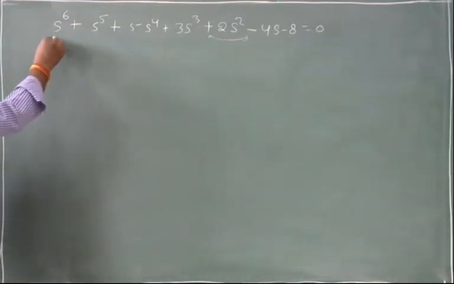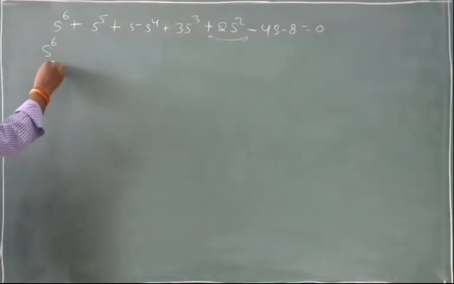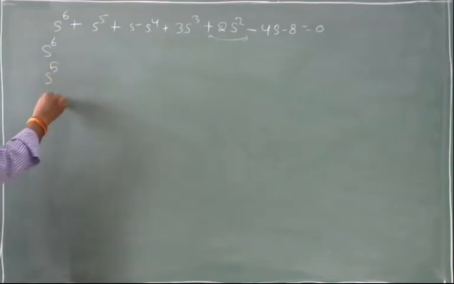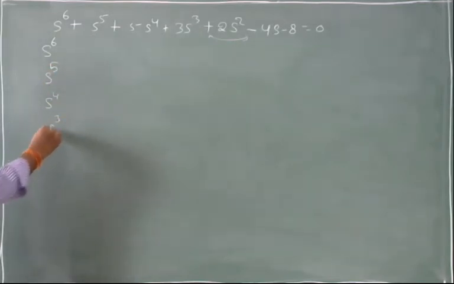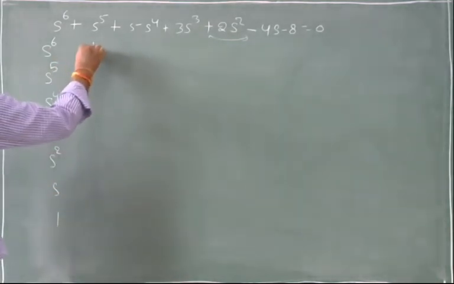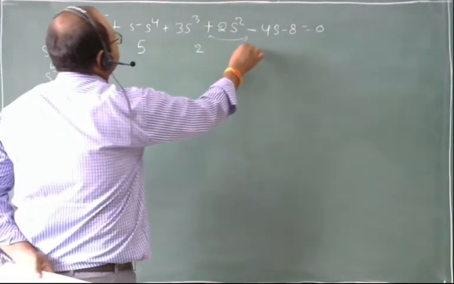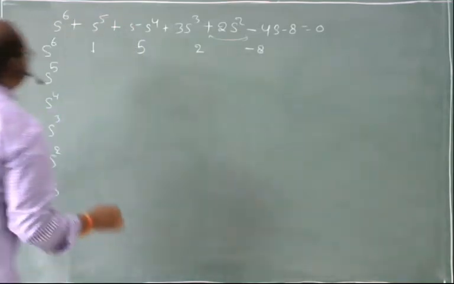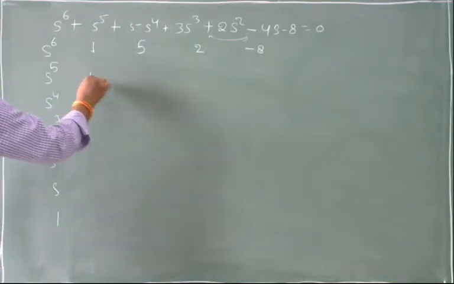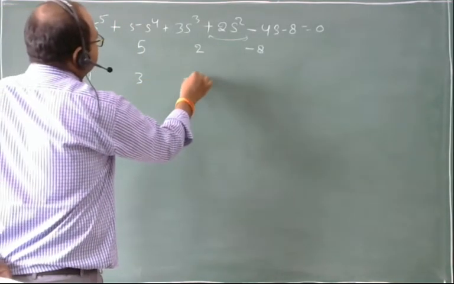So S power 6, S power 5, S power 4, S power 3, S power 2, S1. The coefficients are 1, 5, 2, minus 8. Here 1, 3, minus 4.